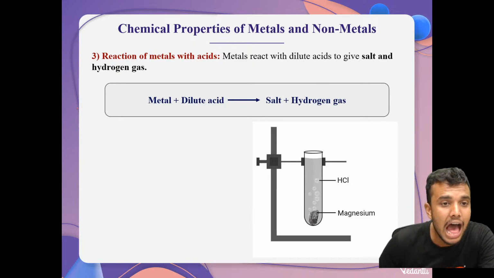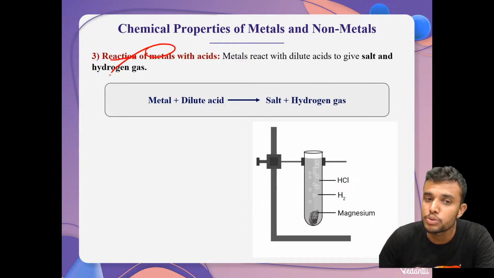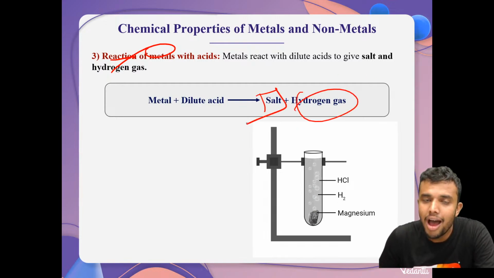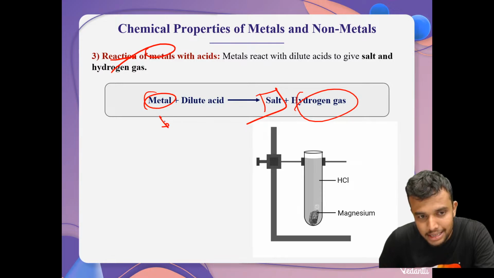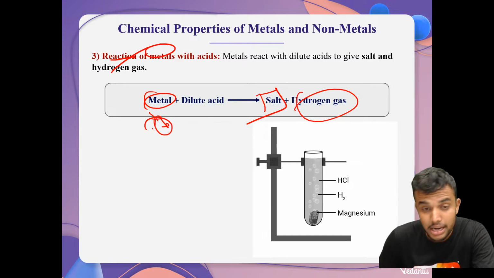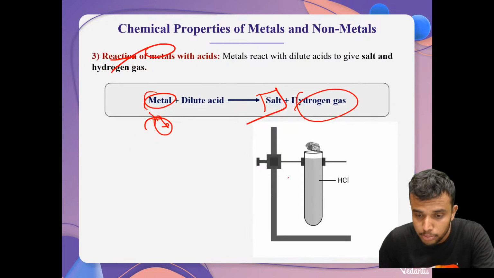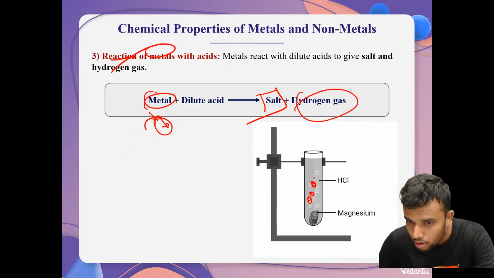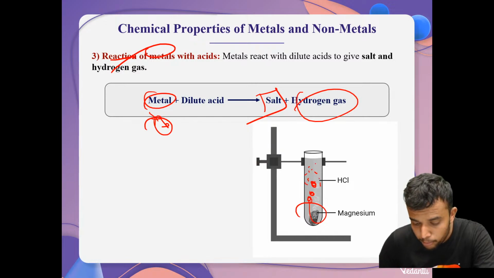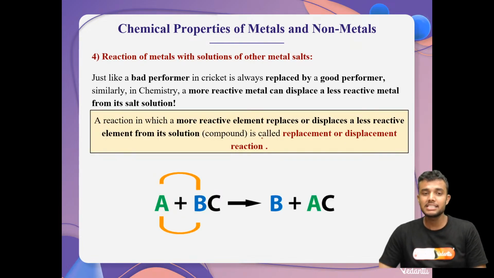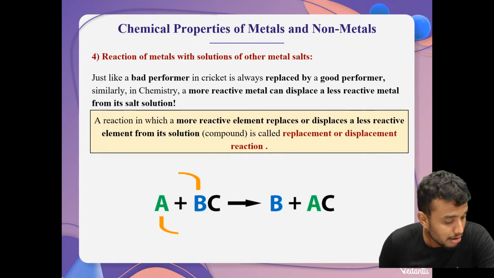Then move on to the third chemical property, reaction of metals with acids. What happens? Same, sir. Hydrogen gas is released and salt is formed, because metal acts as a base. Metal is basic in nature. Very simple. Then it depends upon the rate of formation of hydrogen bubbles. How do we know? Whenever magnesium metal is inserted, hydrogen is released in the form of bubbles. This is one series, which is called the reactivity series.